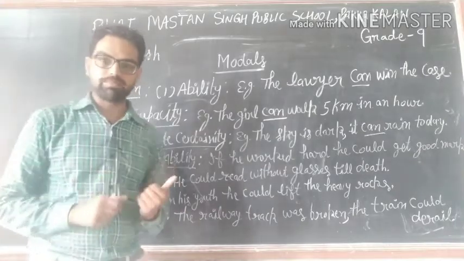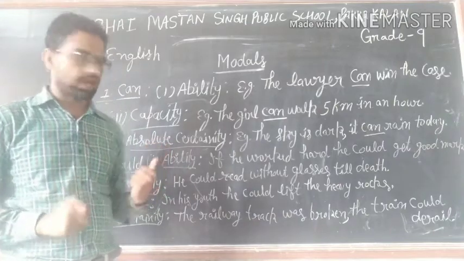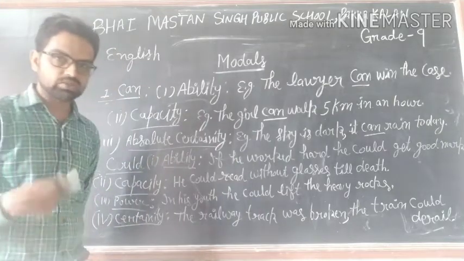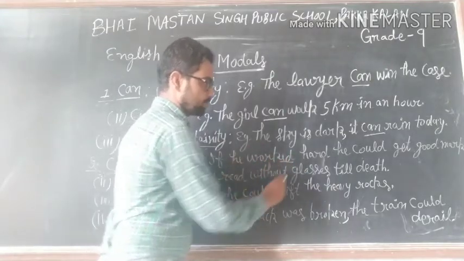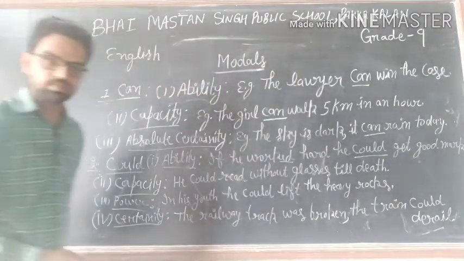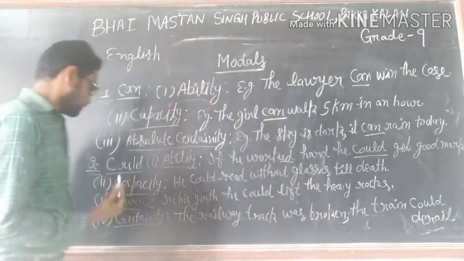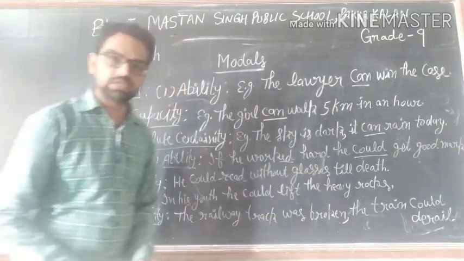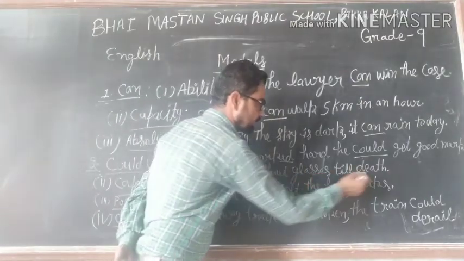Use of could. The uses of could are the same as can in all the same ways, but it is the past form of can. It is used in past tense. For example, to show ability in past: if he worked hard, it is past, he could get good marks. To show capacity, he could read without glasses till death.